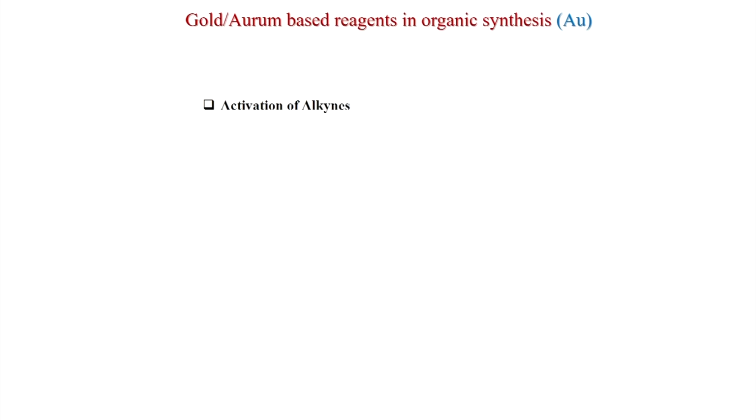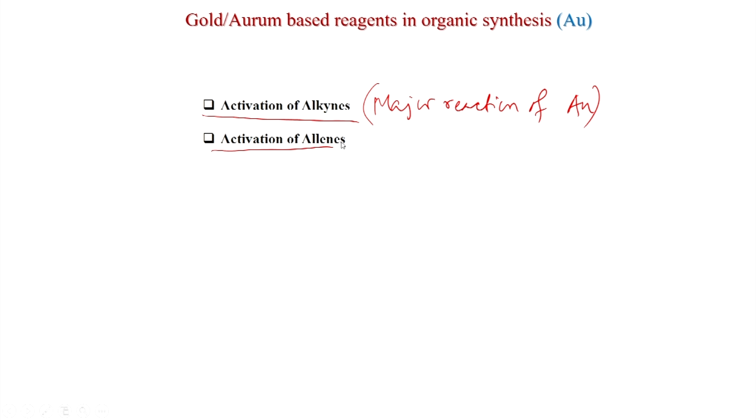So, first we will study activation of alkynes, because this is the major reaction of gold, and then we will discuss activation of alkenes. All have pi bonds.